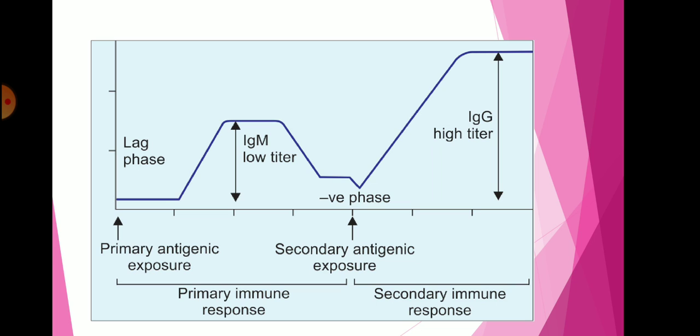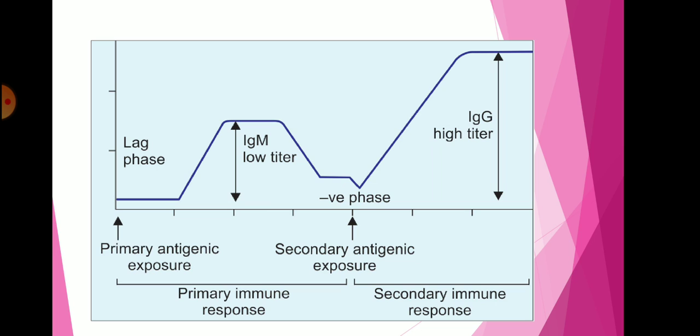After the primary antigenic exposure, the IgM, that is immunoglobulin M, starts to peak, and then in serum the condition is steady, and then suddenly it falls down, showing the negative phase, which is part of the primary immune response. In secondary antigenic exposure, we can see the negative phase also. So negative phase means a phase of lower resistance that may follow the reinjection of the foreign antigen in active immunization, or any process that stops, prevents or reduces the frequency, rate or extent of the immune response.